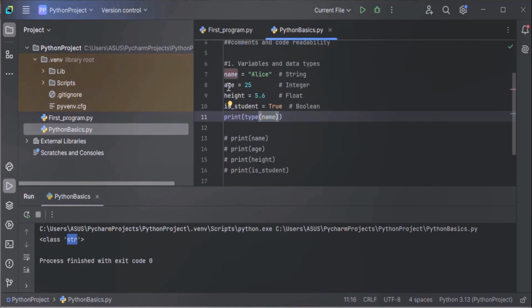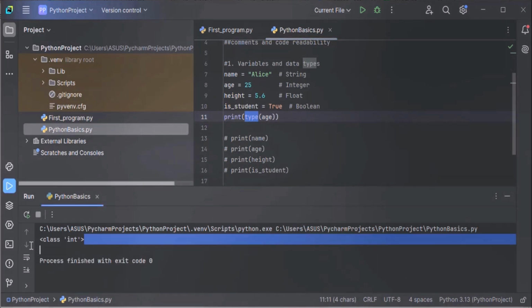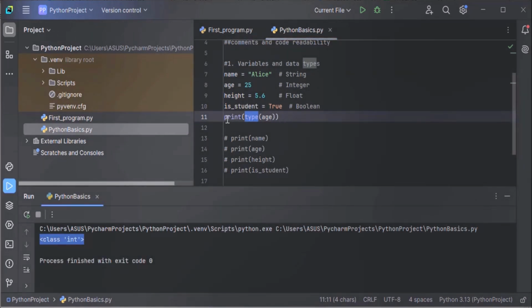Now we want to see the type of the age variable. Just copy and paste, and print the type of the age variable. Type is a method. See it. So don't get confused with this type method. This was just to show you how to know the type of the variable.